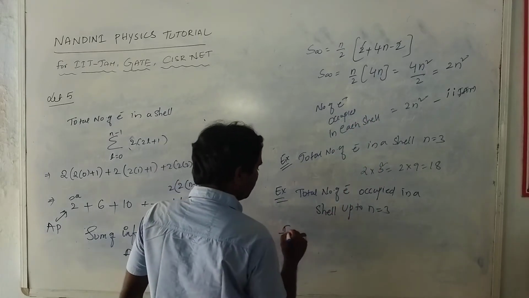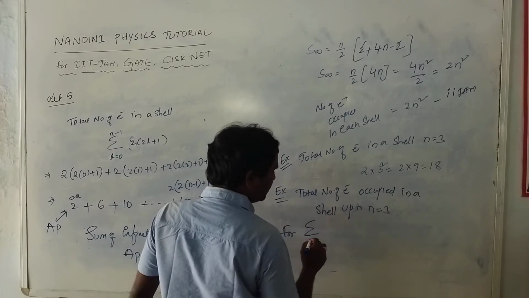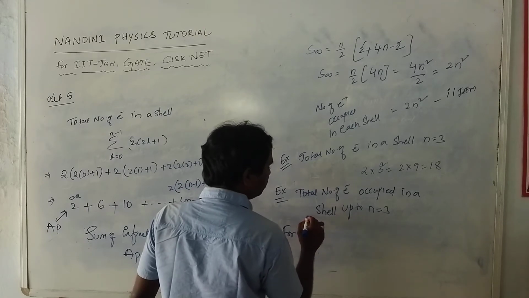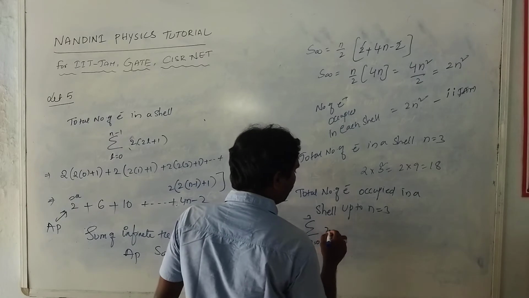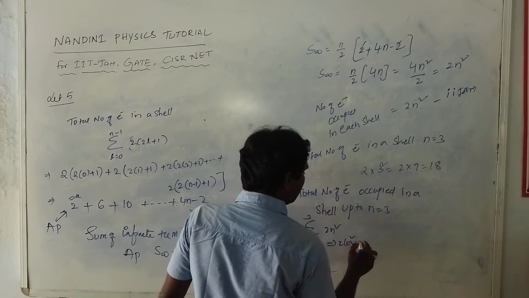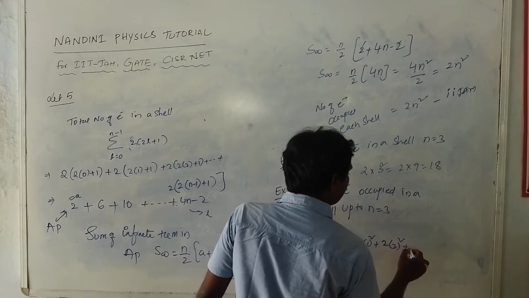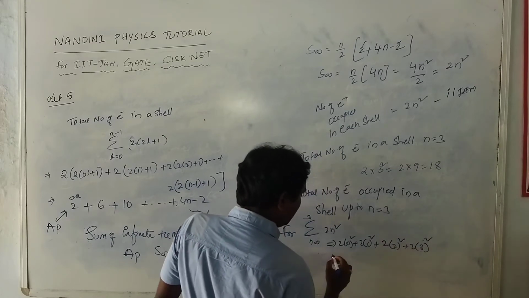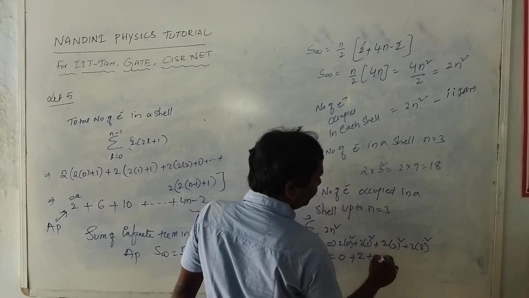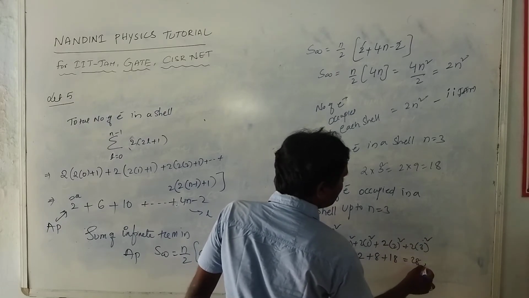So the formula is the summation up to n is equal to 3. So n starts from 0 to 3, okay, up to 3, of 2n square. So simply substitute these values, you will get 2 into 0 whole square plus 2 into 1 whole square plus 2 into 2 square plus 2 into 3 square. Okay, so you will get 0 plus 2 into 1 square is 2, plus 2 into 2 square is nothing but 4, 4 into 2 is 8, 8 plus 9, 9 into 2 is 18, so total 28. So this is your answer.